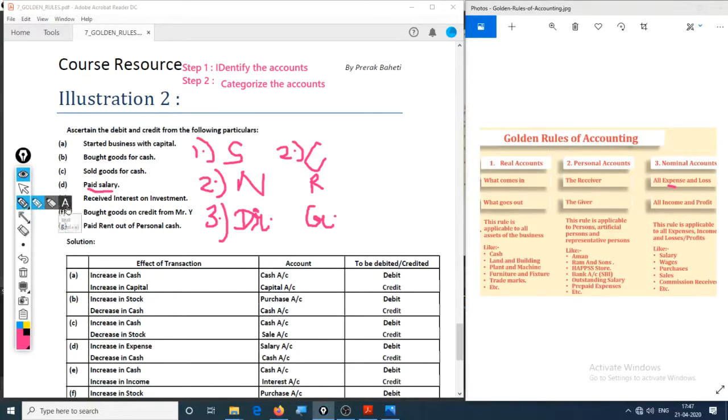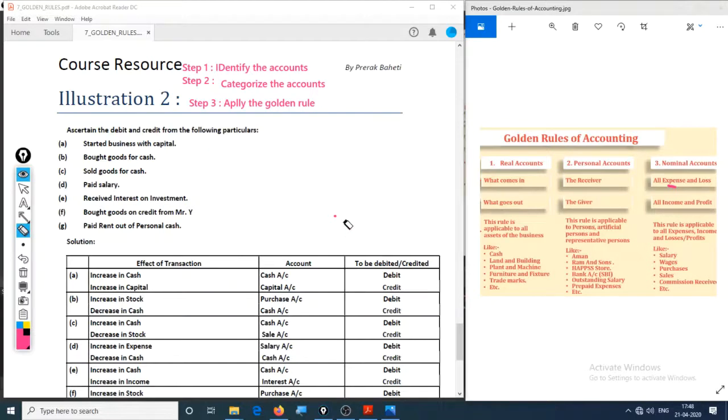So, the third step was step 3, apply the golden rule. Okay, so now let's move forward.